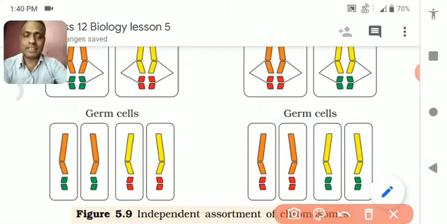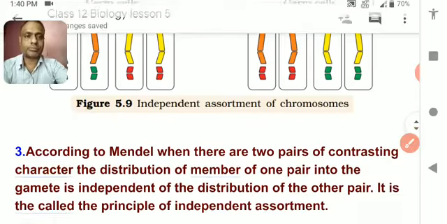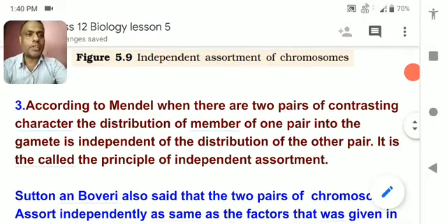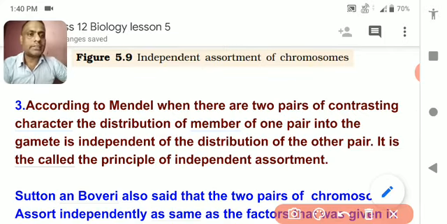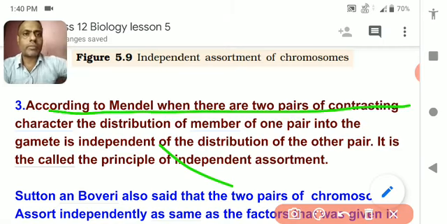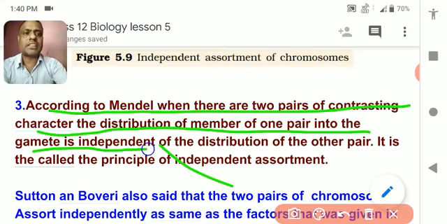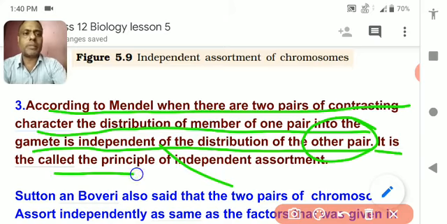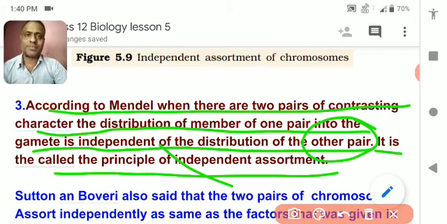So let's study the third law. According to Mendel, when there are two pairs of contrasting characters, the distribution of a member of one pair into the gamete is independent of the distribution of the other pair. It is called the principle of independent assortment. You have already studied this law. The same law has been proved by Sutton and Boveri.